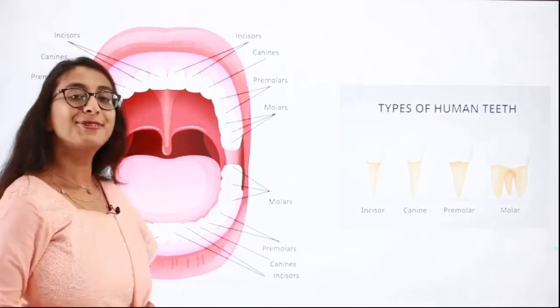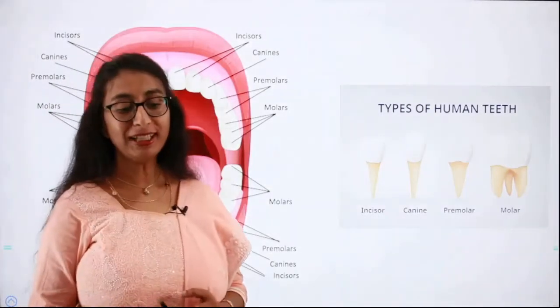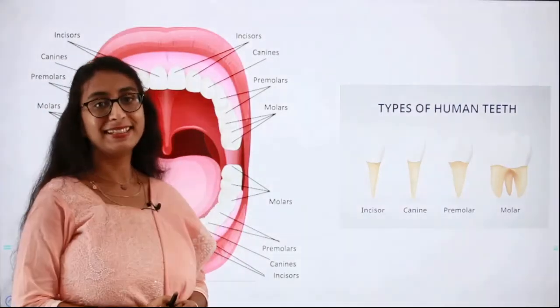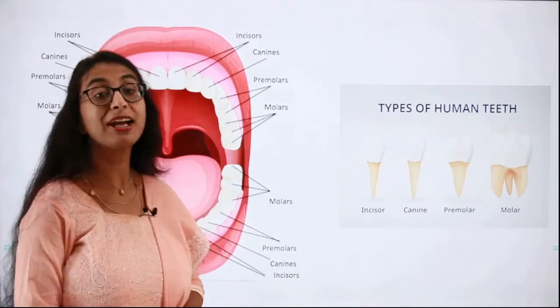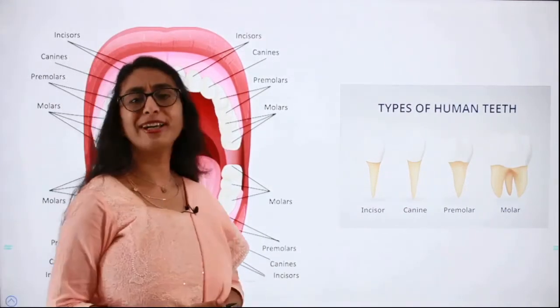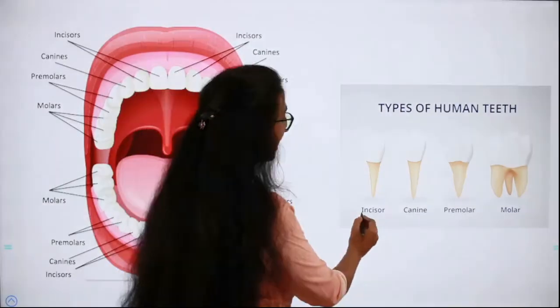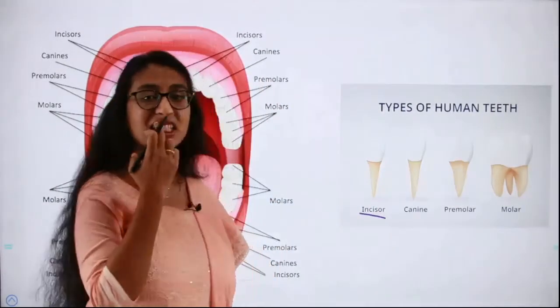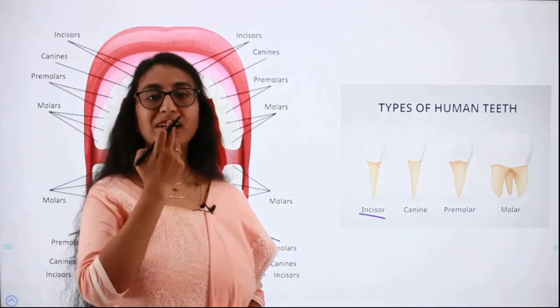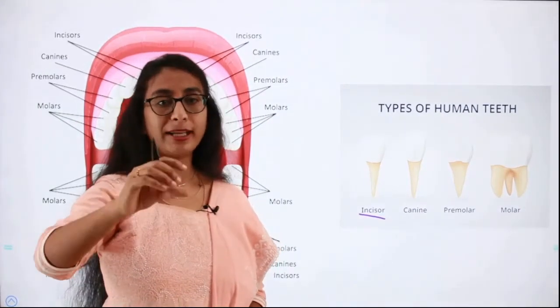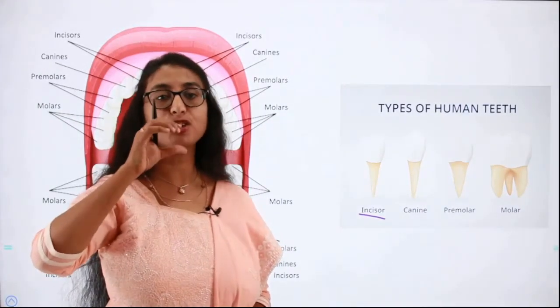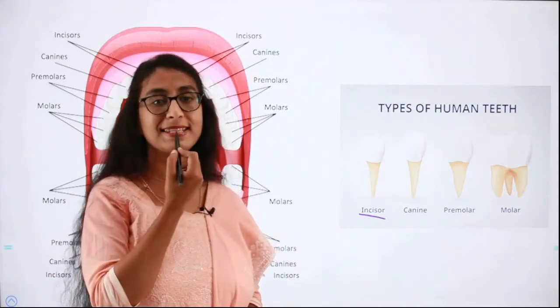So I already told you we have different types of teeth, isn't it? That is why we call the teeth heterodont, because we have different types of teeth. So what are the different types of teeth we have? One is the incisors. Incisors are the teeth which are in the front, right? If you have to take some food and bite it, you take the first bite using your incisors.